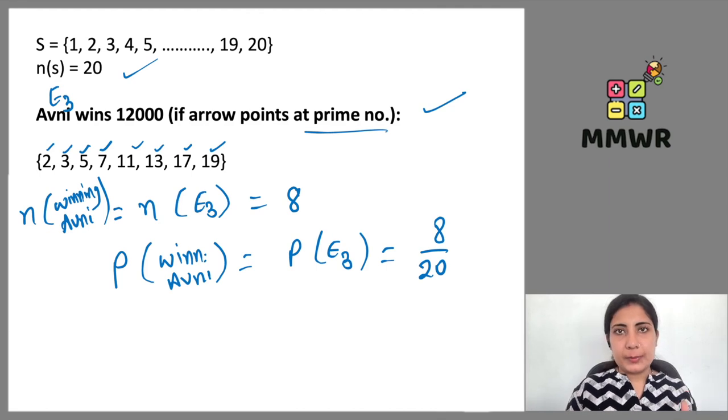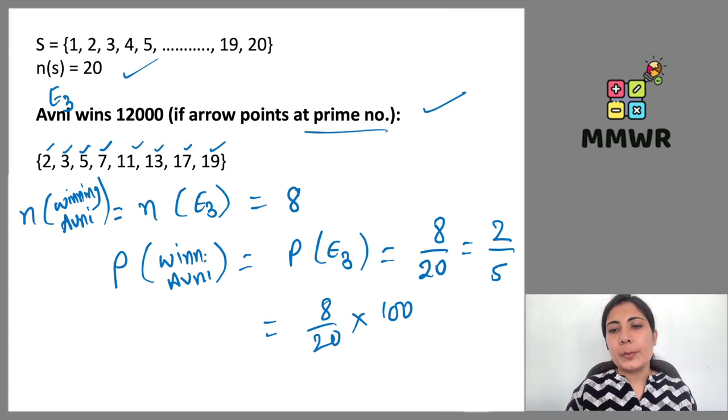Right? If we simplify this, we can write it in the fraction form also. 4 2s are 8, 4 5s are 20. Or we can convert it into the percentage format. For that, what we will be doing, 8 upon 20 will be multiplied with 100%. So 20 5s are 100 and 8 5s are 40. Percentage will be the answer.